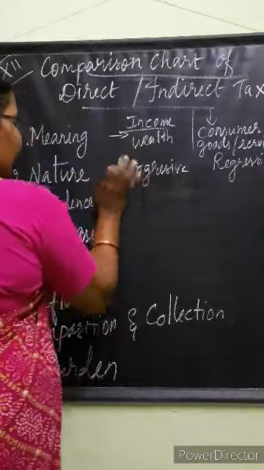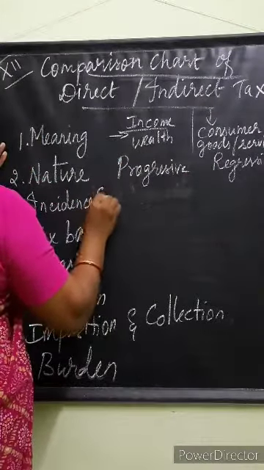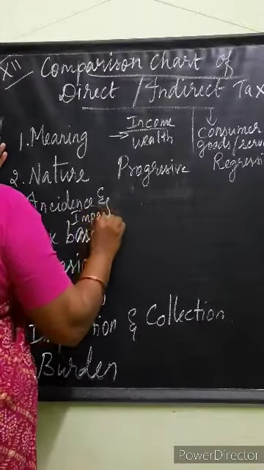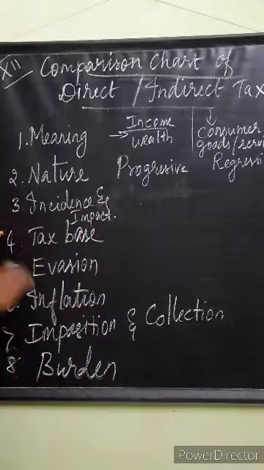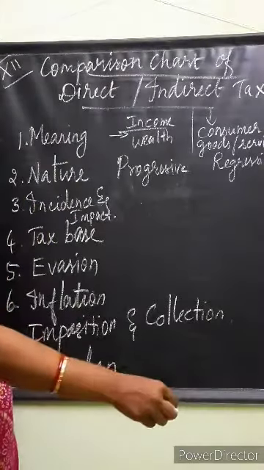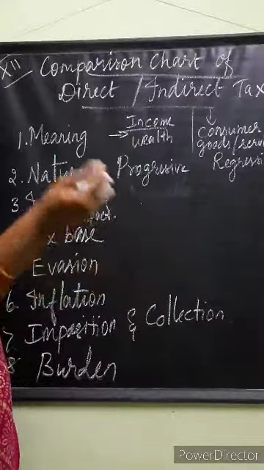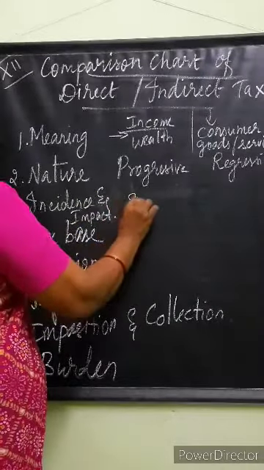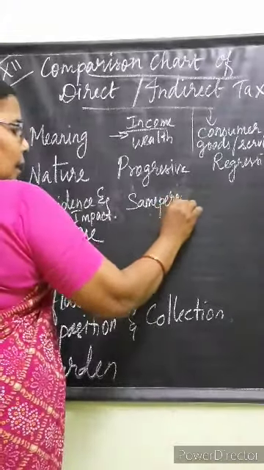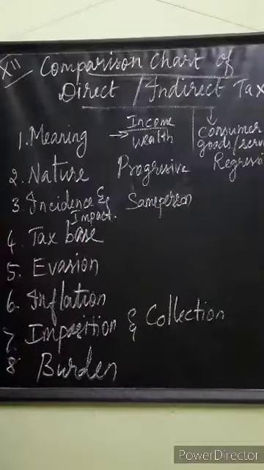And incidence and impact. That means whom we are imposing on and who is paying. That is incidence and impact. யார் மேலே போடுறோம், யார் செலுத்துறாங்க. Who is paying, to whom we are imposing, who is paying. It will be the same person, isn't it? Income tax. யார் மேலே போடுறோமோ, யாருக்கு வரி போடுறாங்களோ அவங்களே செலுத்திடுவாங்க.